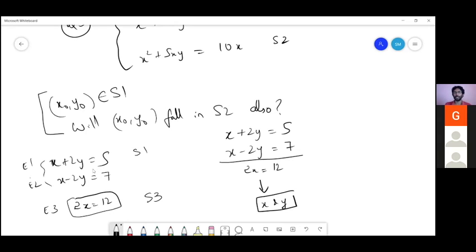Okay, right. So here, since y is not there, y can take any value. So basically, (6, 4) can be said to be a solution of E3. We are just looking at (x, y). So (6, 4), (6, 5), (6, 7), (6, anything) is a solution for E3. This is how we are seeing it. Yes. So now, for example, will (6, 4) lie in S1?